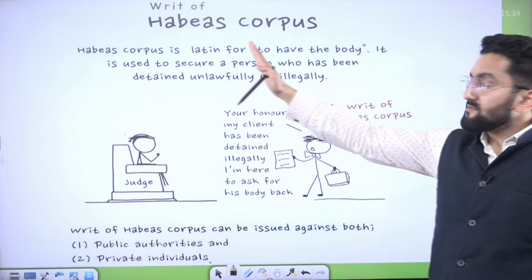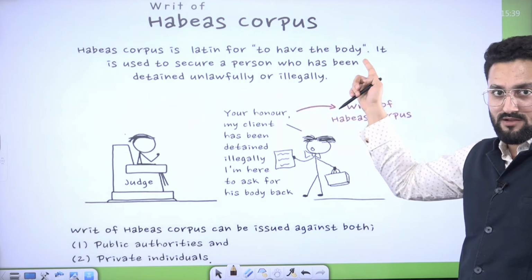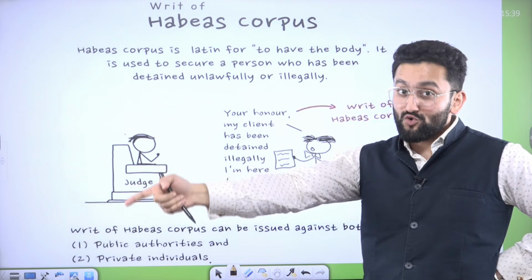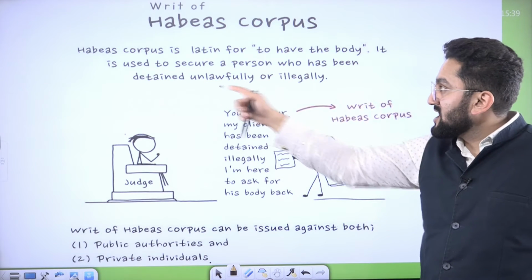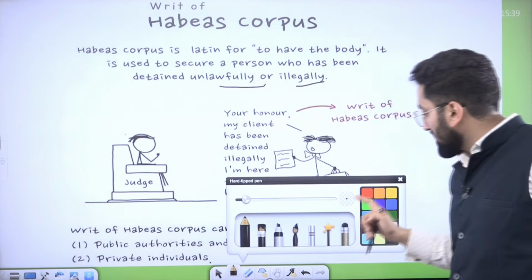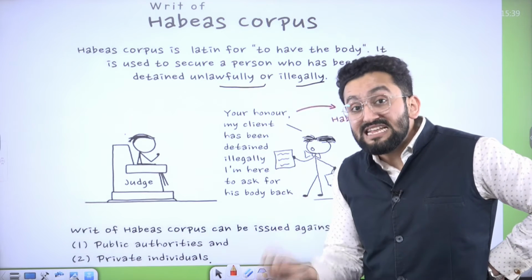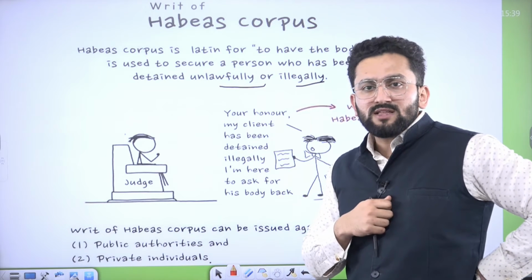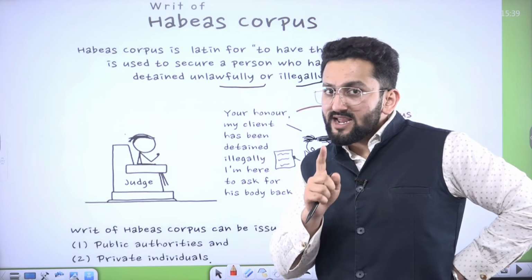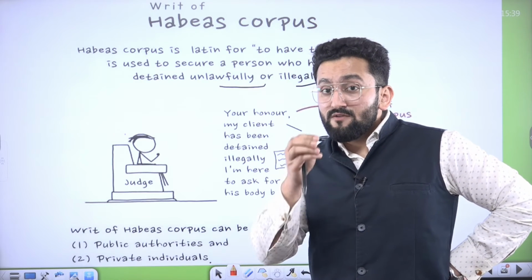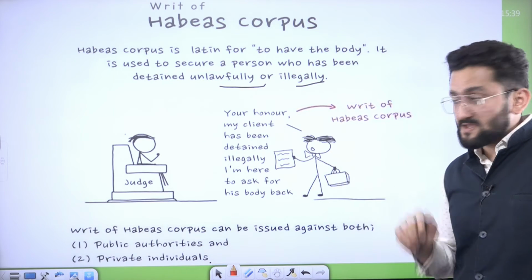Now, habeas corpus is Latin for to have the body, like we were asking for the body of Rohit. It is used to secure a person who has been detained unlawfully, illegally. Please remember, unlawfully, illegally. Okay. It's not like if that person is legally detained and you think, no, that's my brother and he should not be arrested, and you can go to Supreme Court. No. In that case, your petition will not be accepted. Okay. Unlawful, illegal should be the basis.